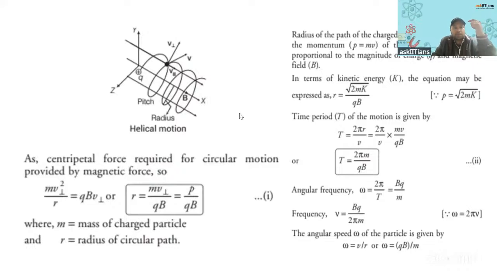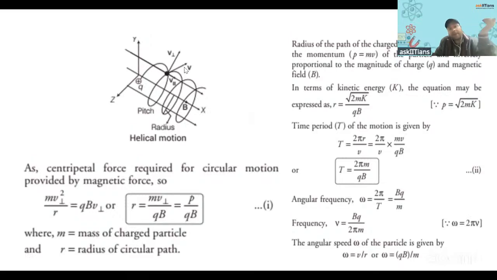It happens when the velocity is not perpendicular to the magnetic field. Here the magnetic field is in this direction on the x-axis, and this is the velocity vector. One component of the velocity is along the magnetic field, and one is perpendicular to it. The perpendicular component will make the charged particle go round and round in a circular path, and the parallel component will move the charged particle along the magnetic field, so that it has a helical motion.